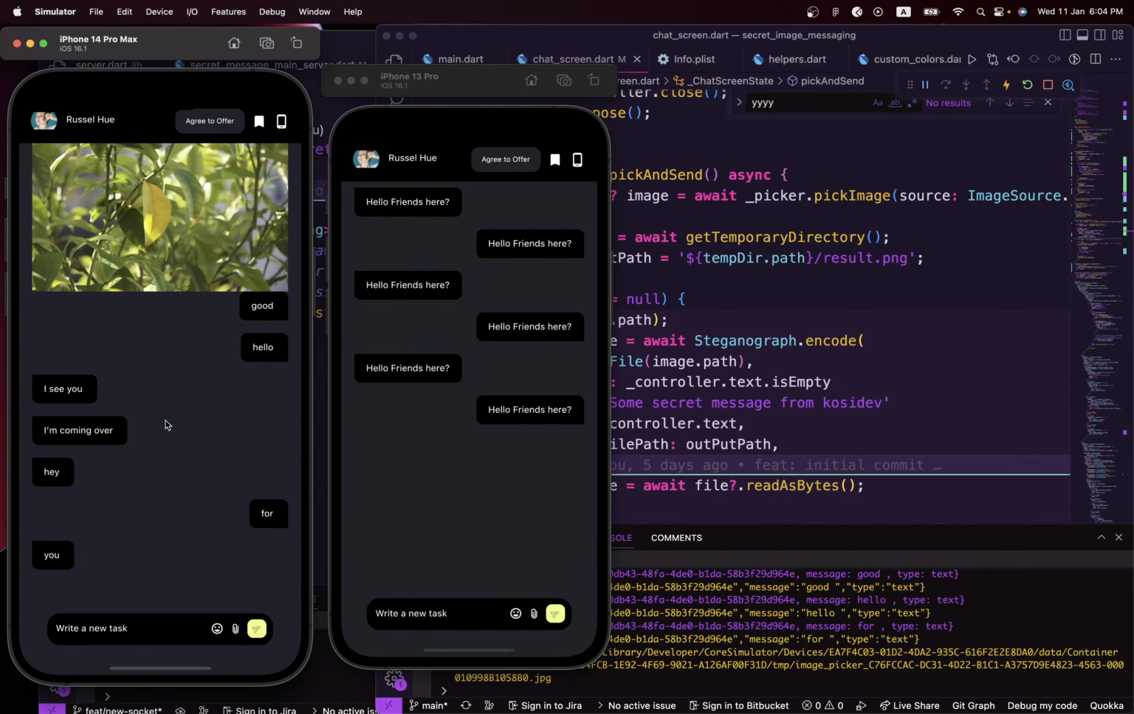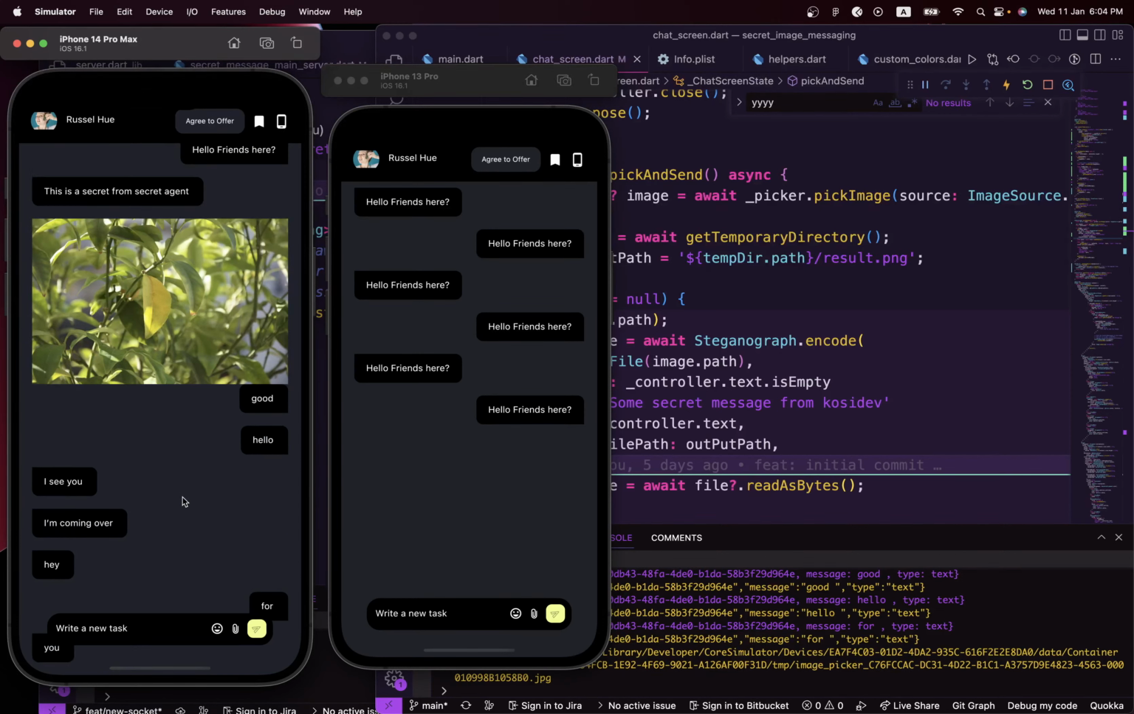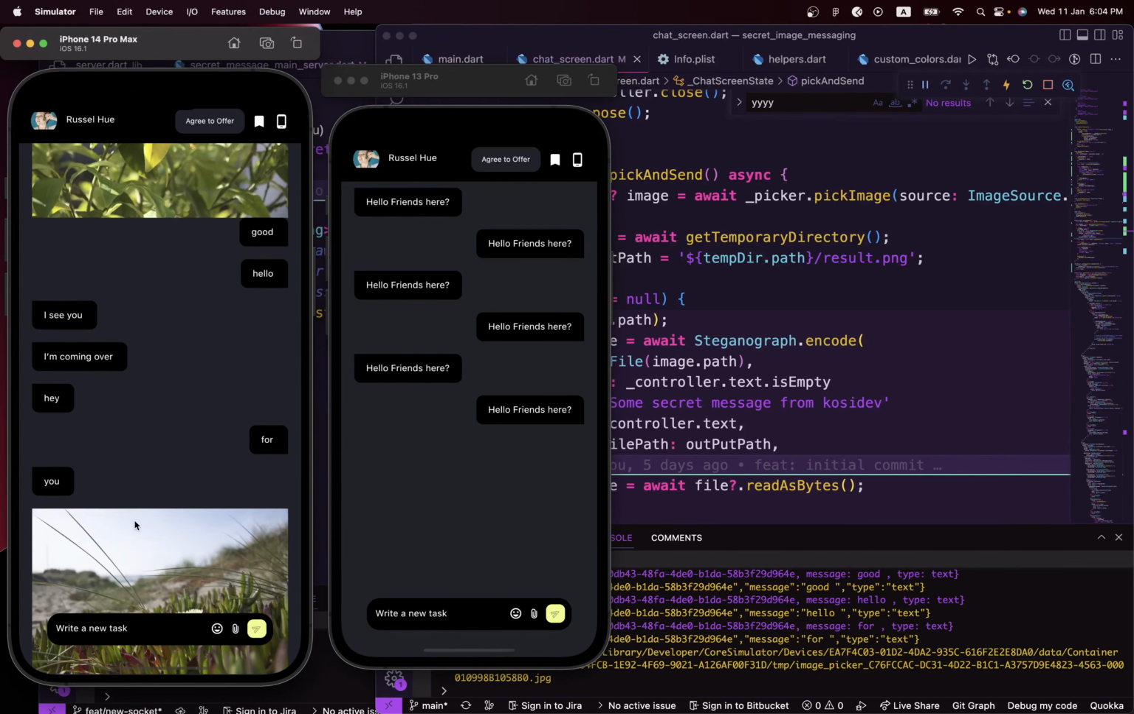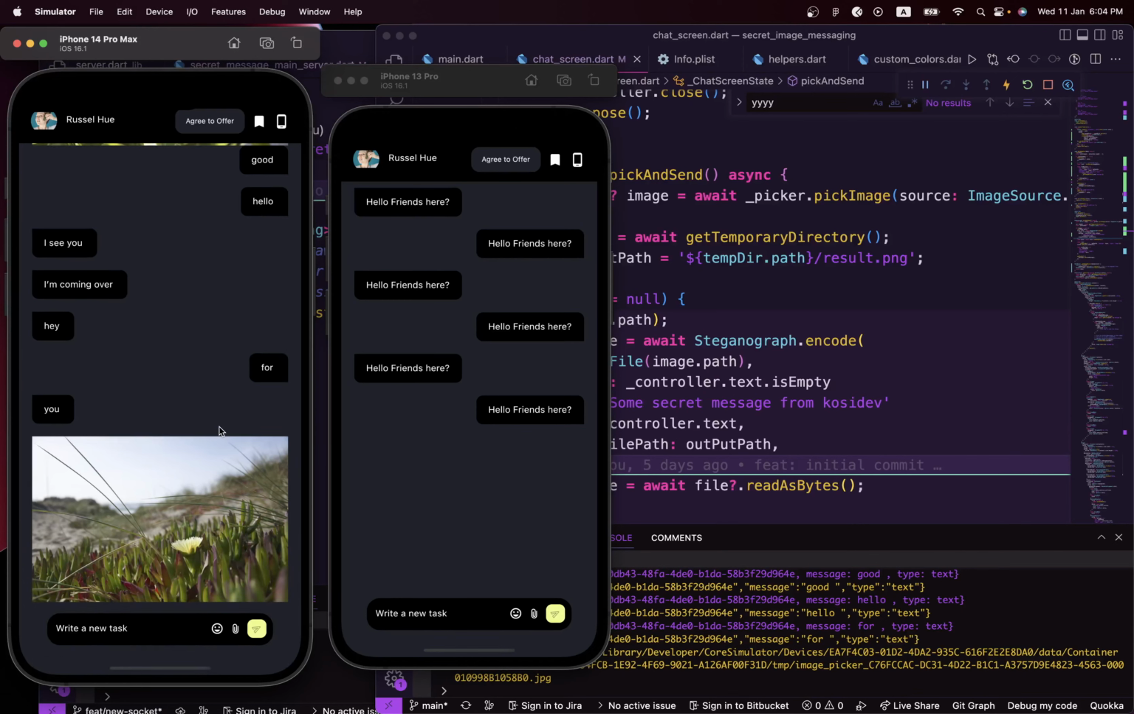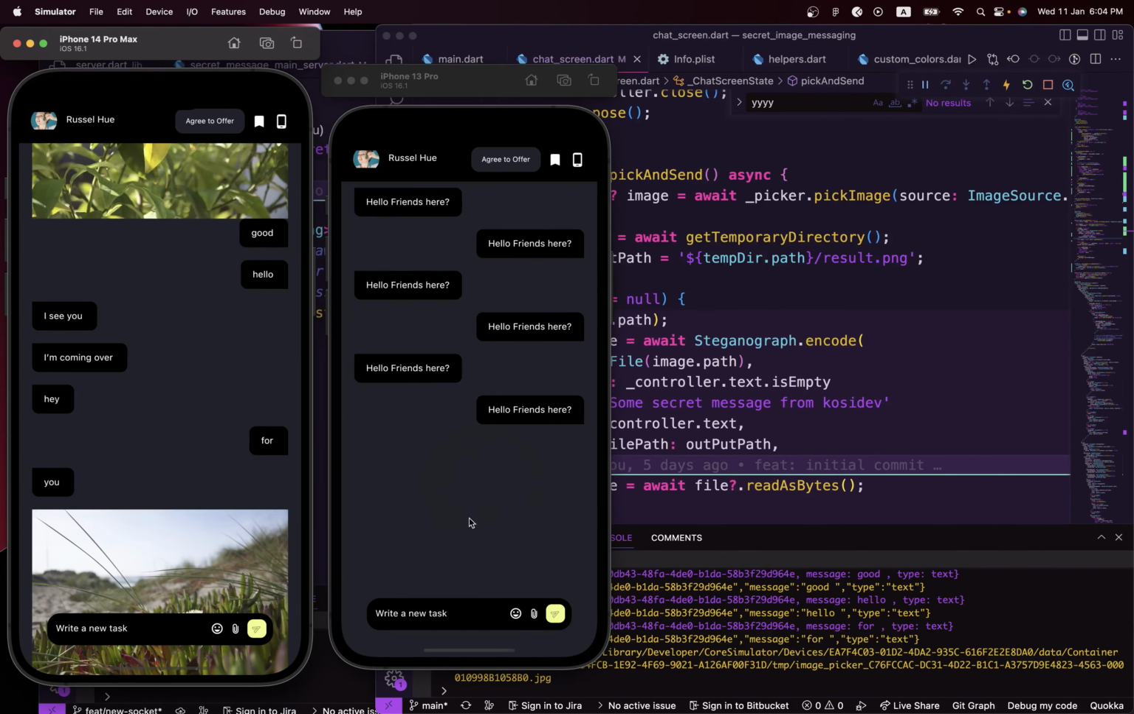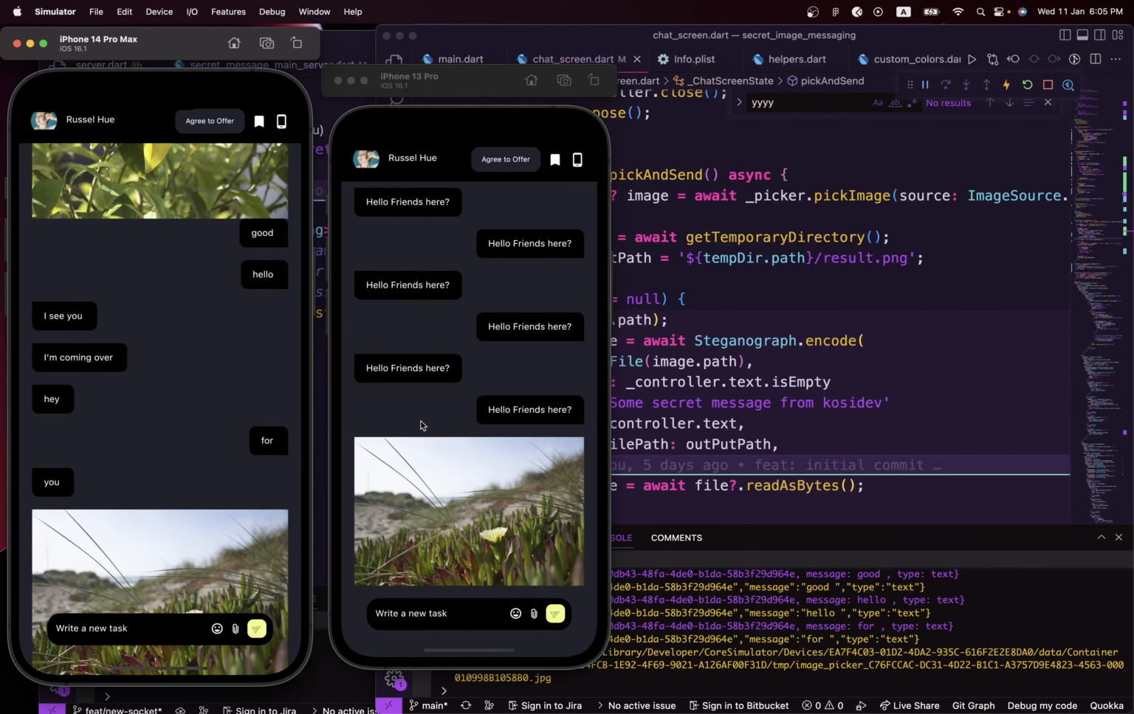So yeah, like I said, one of the improvements we need to make is that this is actually very slow. The image sending is quite slow. You can see that, it's quite slow to display. And let's see if this is going to receive the image. It should receive the image. Let's take a look. Yeah, it received the image.